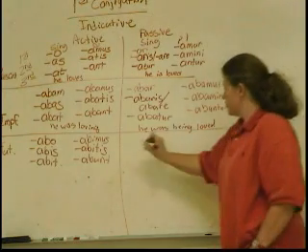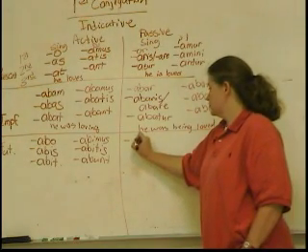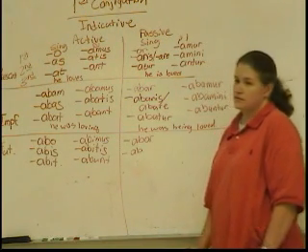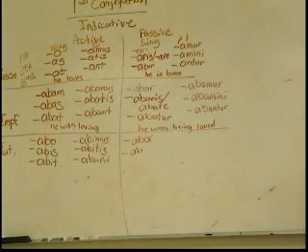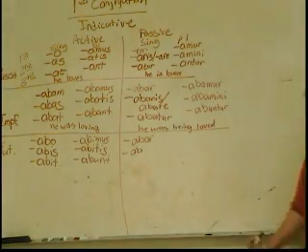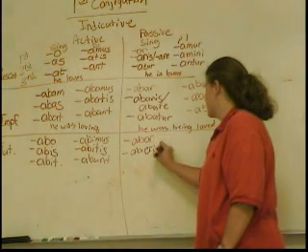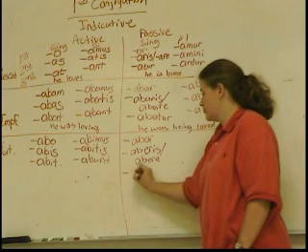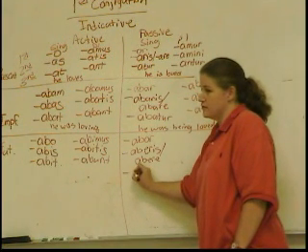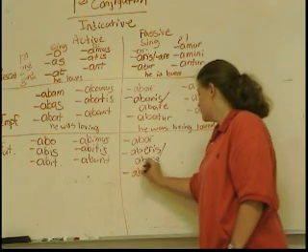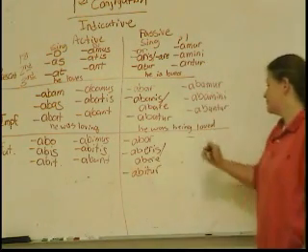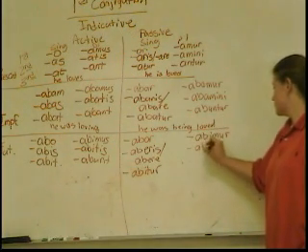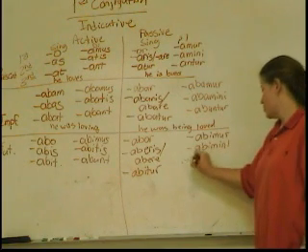Okay, now the future passive. Abor. Aberis or abere. Abitur. Abimur, abimini, abuntur.